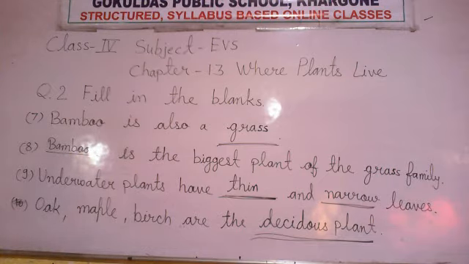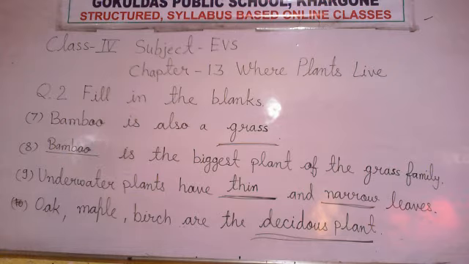Again repeat number 7. Bamboo is also a grass. Number 8, bamboo is the biggest plant of the grass family, and other plants also, the cereals and pulses, are also grass. Now, number 9, underwater plants have thin and narrow leaves.